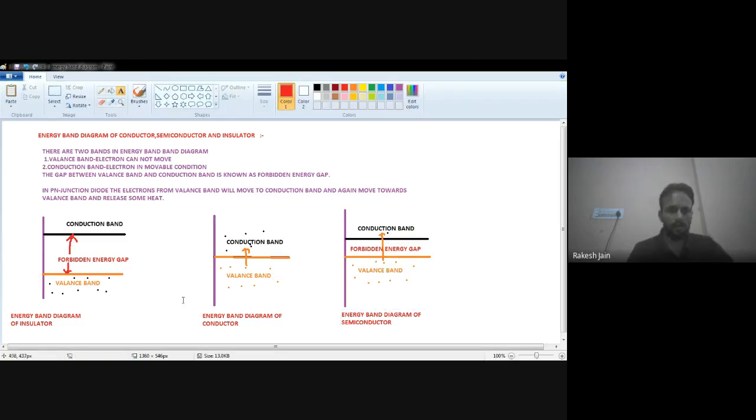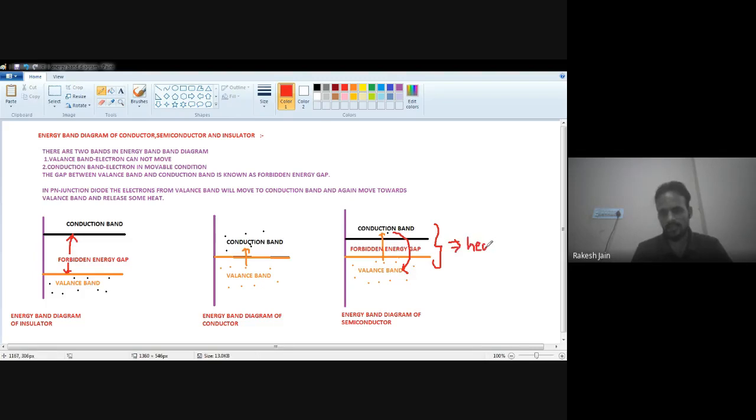So this is all about the energy band diagram, which shows what the gap is between conduction band and valence band. The electrons will move from valence band to conduction band, and again come from conduction band to valence band, and during that process, it emits some heat. Again these electrons will move towards the valence band, and during this process, they release some heat.